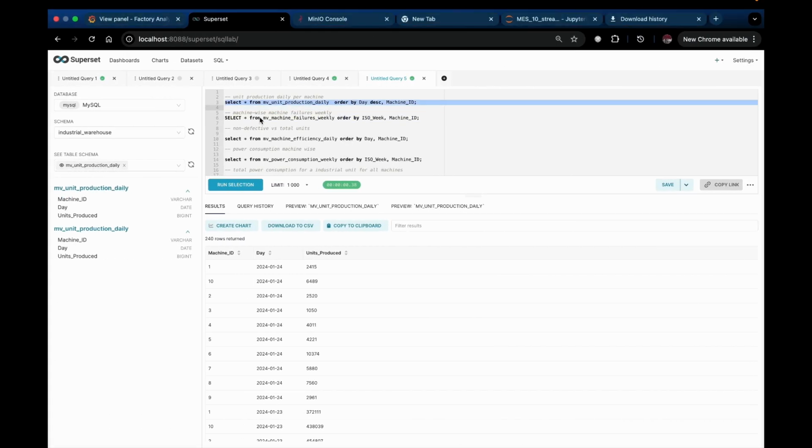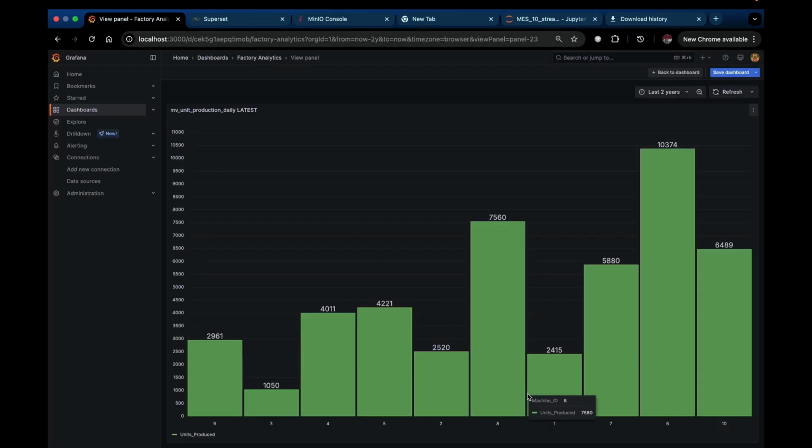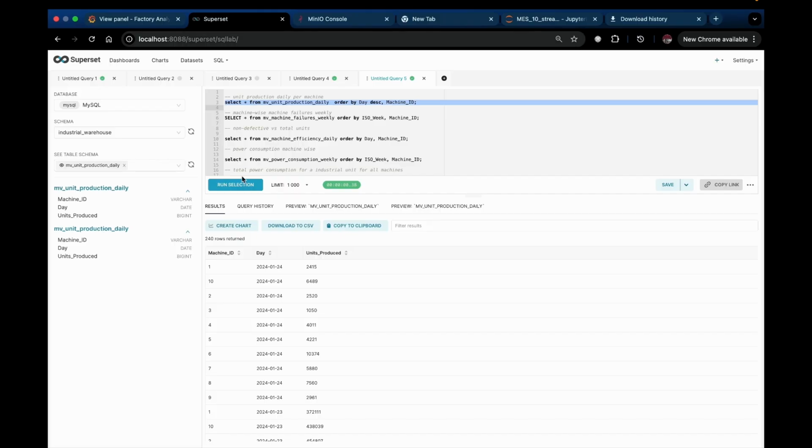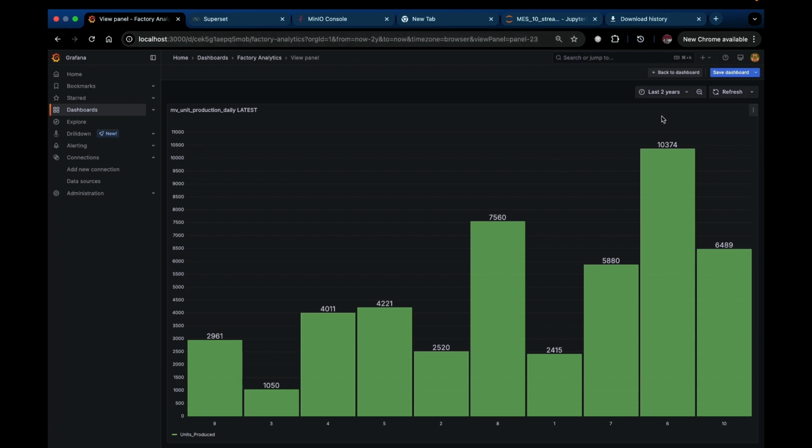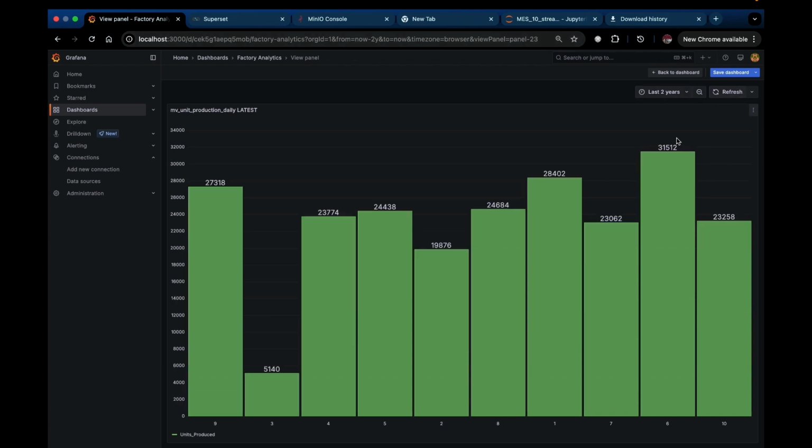As you can see, in the unit production daily, the first machine has produced 2415 units. And after I'm running the query again, the first machine shows 28402 units, and let me refresh, and the first machine shows 28402 units.